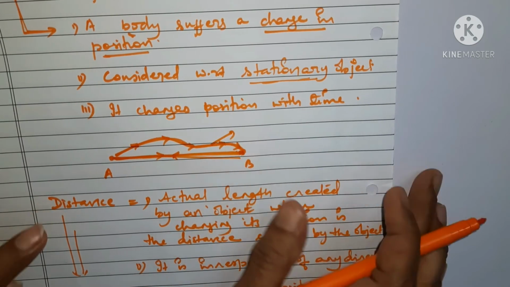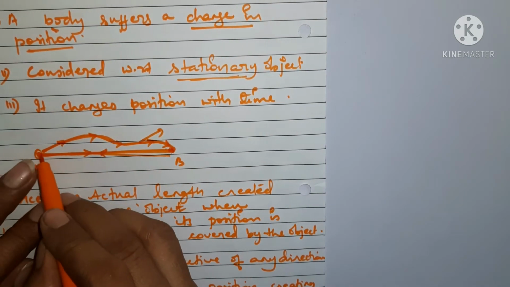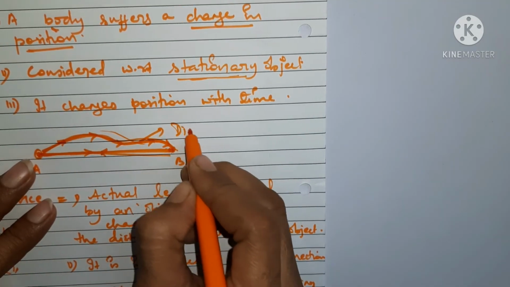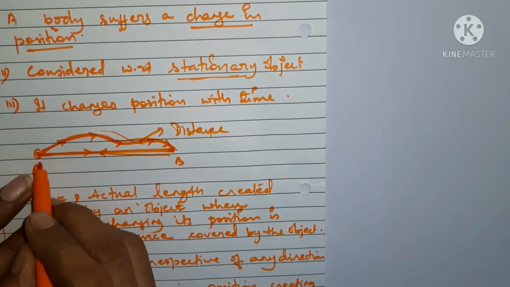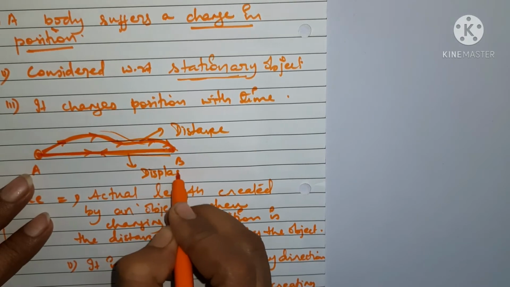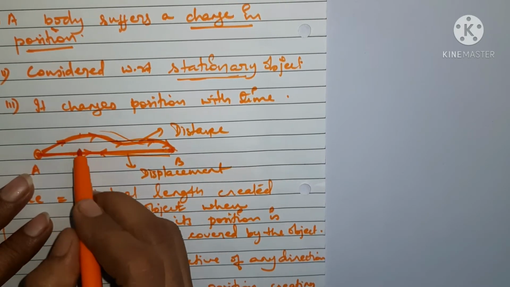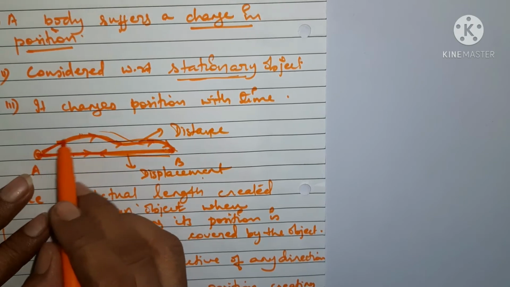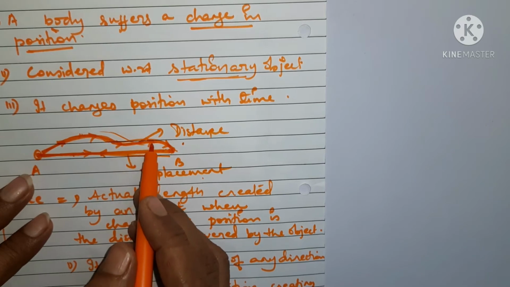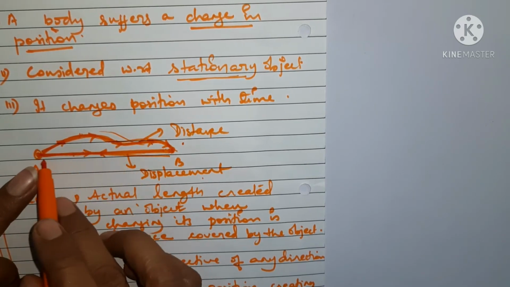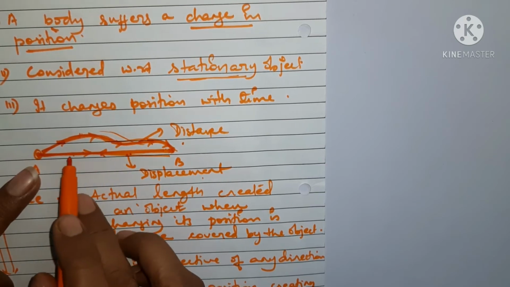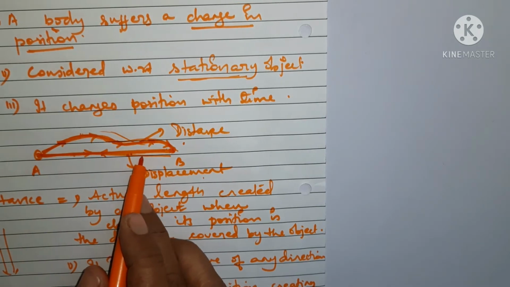So if the same body is going through this length or this path, then we say that it is distance covered. But if I'm talking about this path, then it is known as displacement covered. So this is the difference between distance and displacement: distance is the actual path covered by the body irrespective of any direction, whereas displacement is the shortest path covered, with respect to a specific direction.